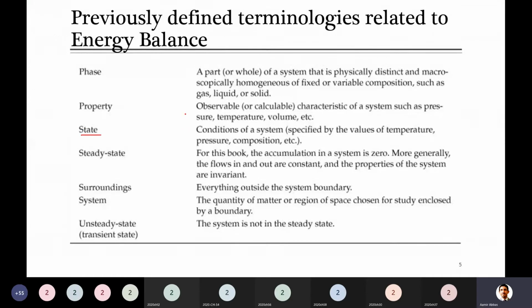Then there is phase. There are 3 phases: solid, liquid, and gas. A phase is any part of the system that is physically distinct and has overall homogeneous properties.